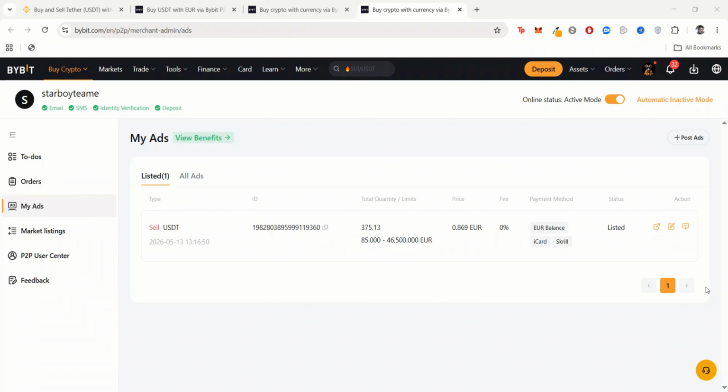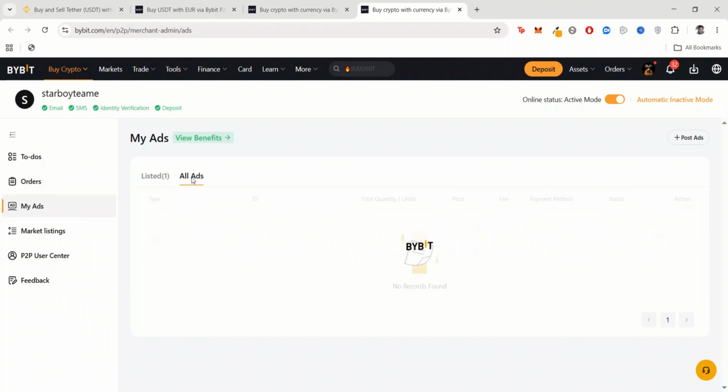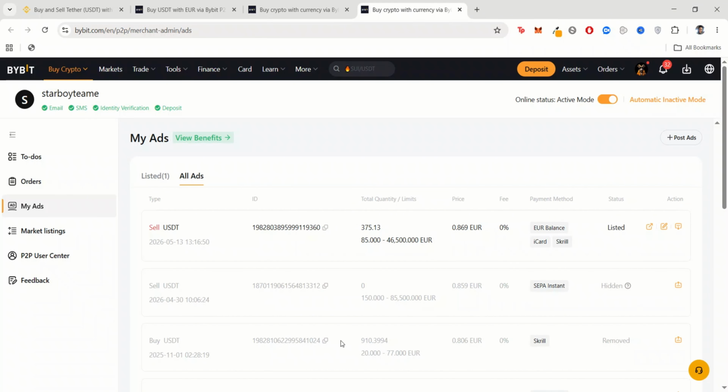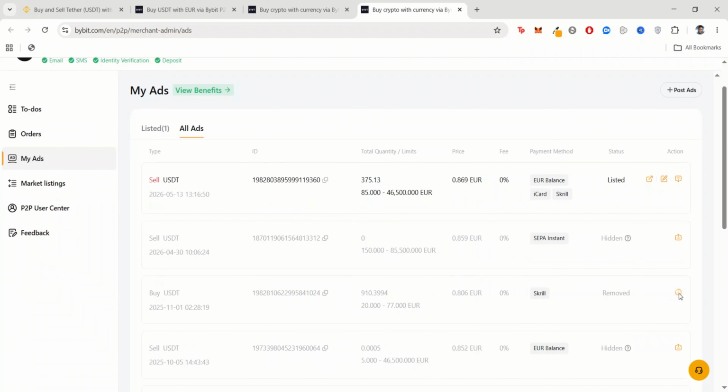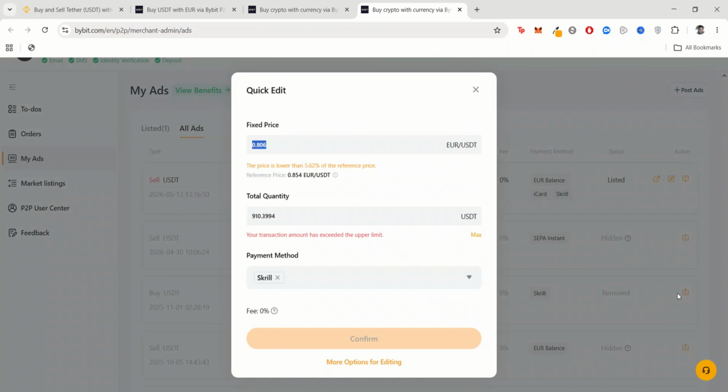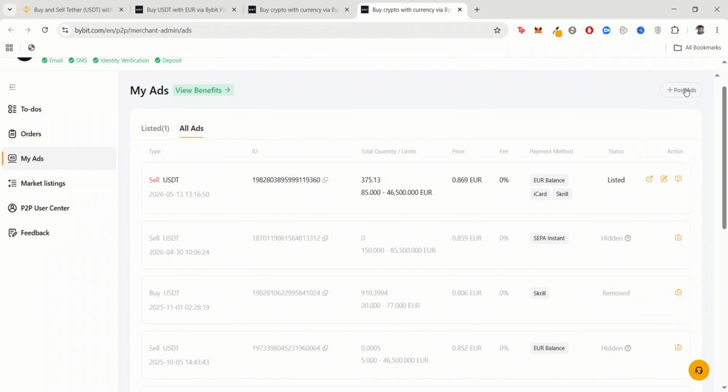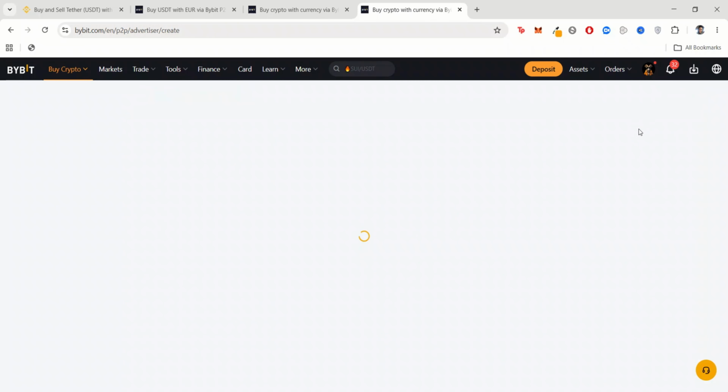Another comparison I'm going to talk about is the buying ads on Bybit. Once you are just given the privilege to start posting ads, you are only allowed to sell. You are not allowed to buy. I'm going to show you an example now. Let's say I want to create another buy ad. Let me go to post ads so you see it. I'll do everything from scratch, so you see what it's going to say if I'm trying to create another buy ad.